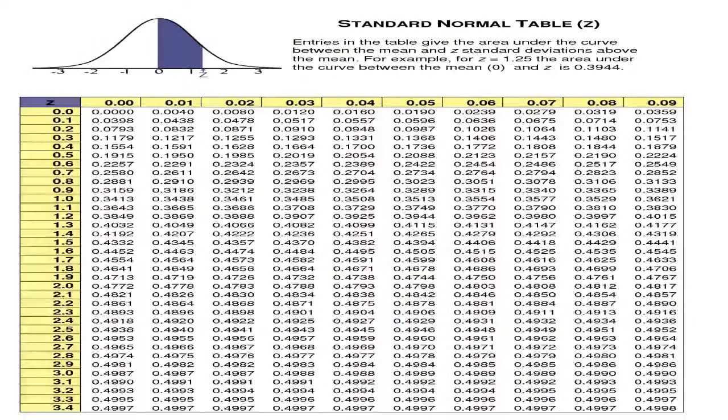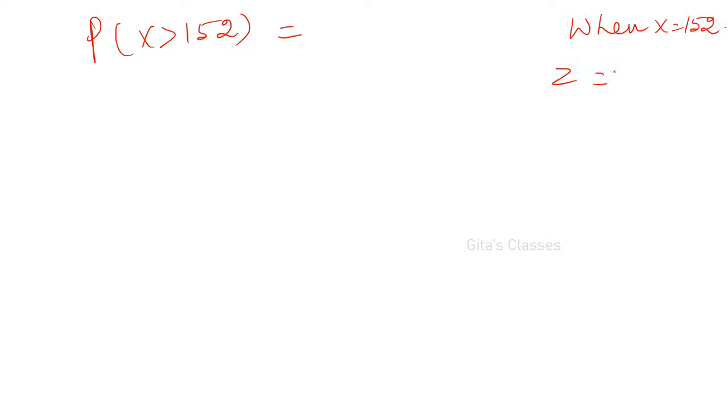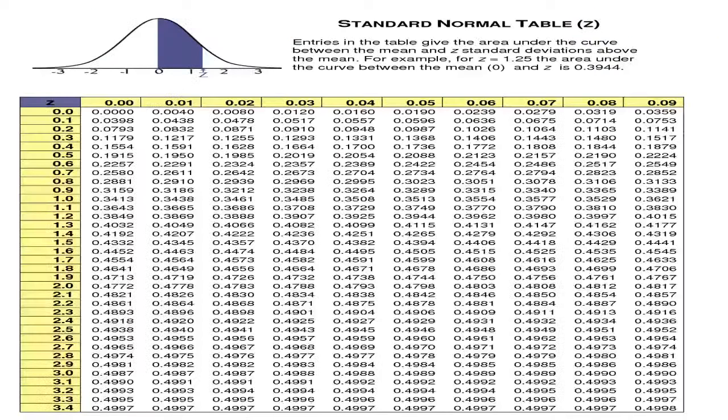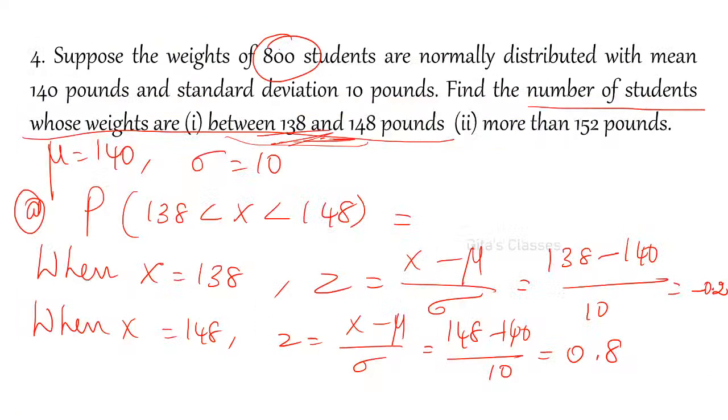Next question, next bit, more than 152 pounds. So probability that x is greater than 152. Find out when x is equal to 152, what is the z value. Find the z value. It is given, Shivakumar. See, suppose the weights of 800 students are normally distributed. That is the question.